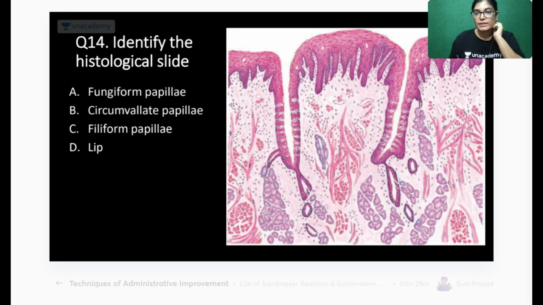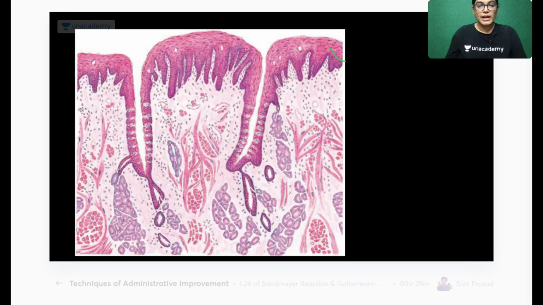Okay. Got it? The correct answer is circumvallate papilla. So in this slide, we can clearly see the taste or gustatory pores and gustatory cells shown in the lateral wall, and it also has a large, enlarged superior aspect. This is the shape of circumvallate papilla. So see here in this slide.